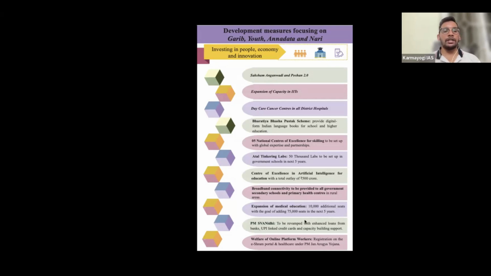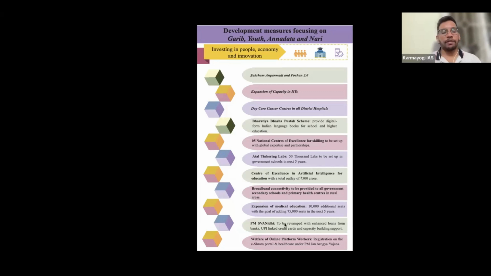And we have PM SVANidhi. During COVID, especially once the economy opened up after the closedown, they pushed for a 10,000 rupee loan for street vendors. Like on the roadside, you might have seen a lot of people selling fruits and other things. So the government wants to push beyond that, more than 10,000. The government wants to give more loans for street vendors.